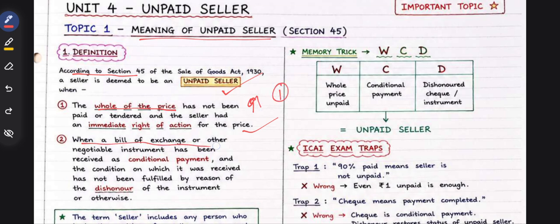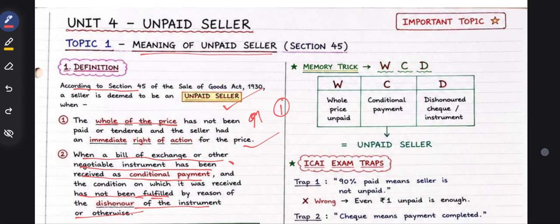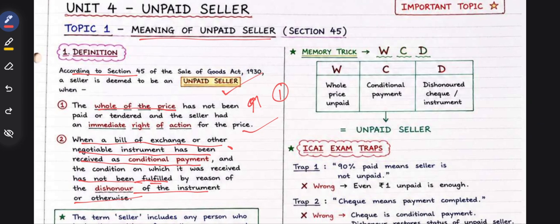Also, when a bill of exchange or other negotiable instrument has been received as conditional payment, like a check, and the condition on which it was received has not been fulfilled, we have received the check on the condition that it will be cleared, but the condition has not been fulfilled by reason of the dishonor of the instrument or otherwise, then in that case also he will be called an unpaid seller.